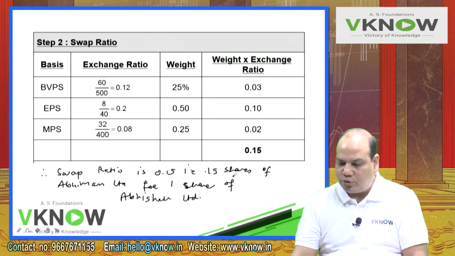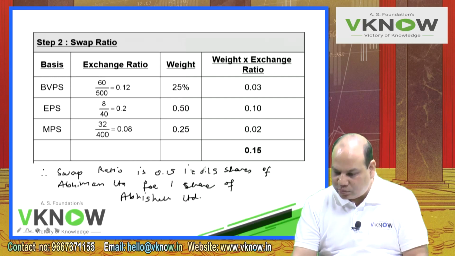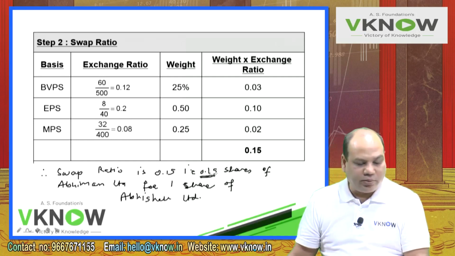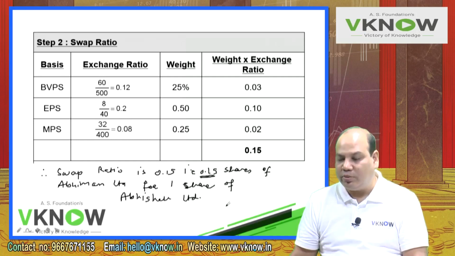This will help ensure that the examiner does not misinterpret 0.15. 0.15 shares of Abhiman Limited for one share of Abhishek Limited.